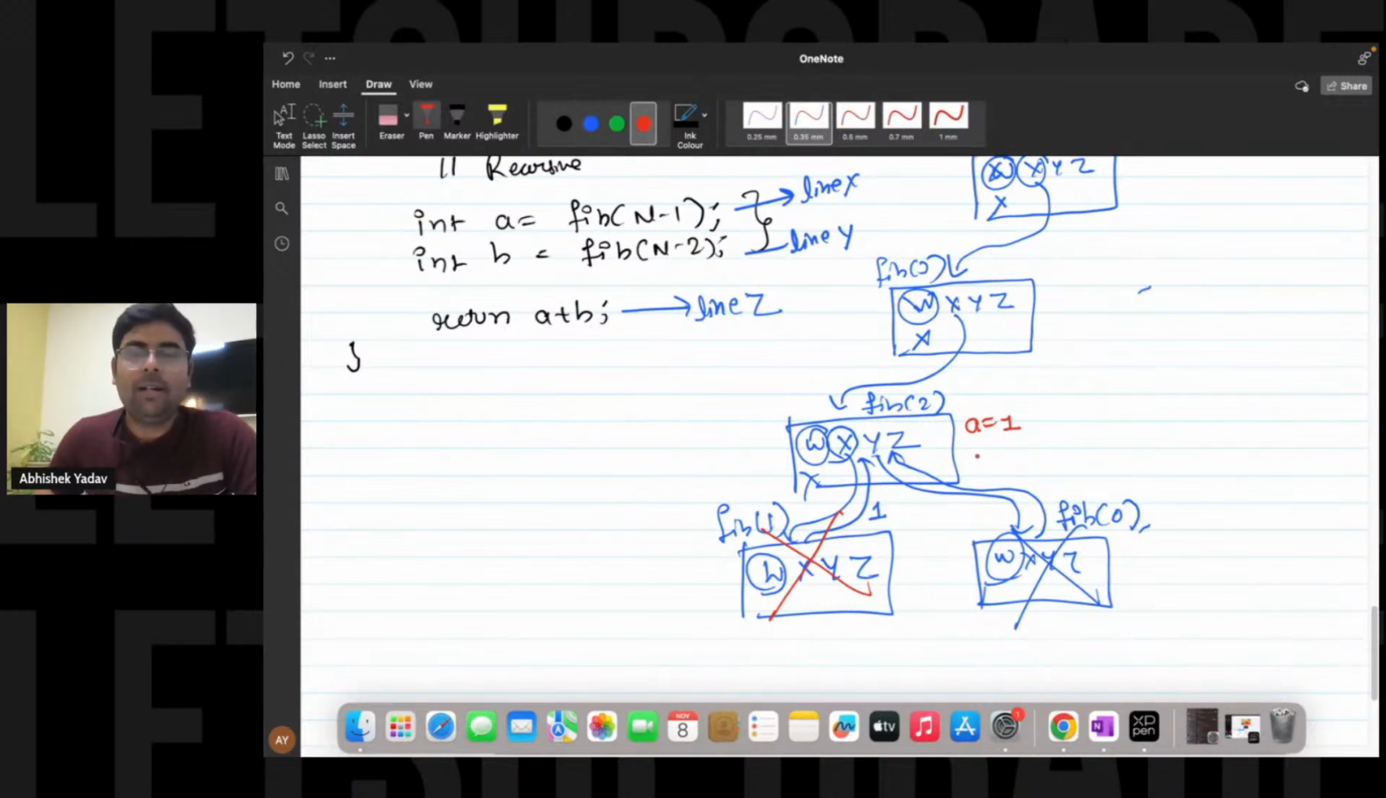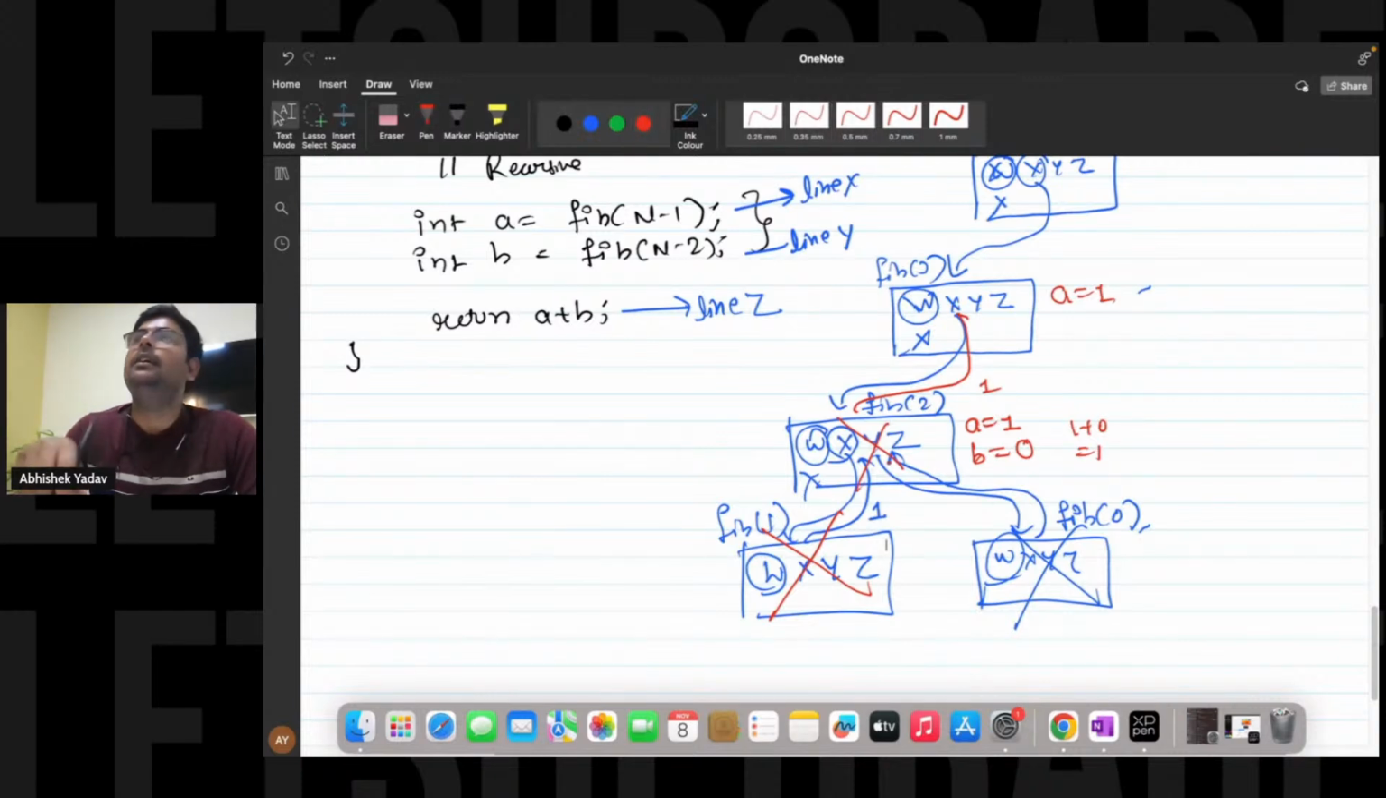So here at line number y, you have the variable b. And that b will store what? It will store 0, right? After that, guys, what we are doing? We are adding a plus b. So 1 plus 0 is what? 1, right? And that one, what we are doing with that one? We are returning this one, right, to the previous function call. So at line number x in the world of Fibonacci of 3, this one will be stored. And this current stack frame will get destroyed, right? Okay.